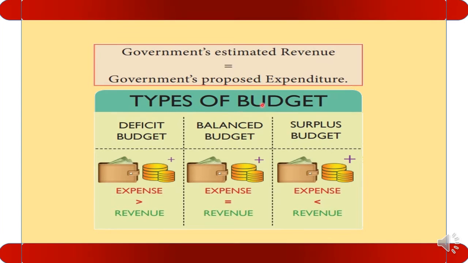Let us see the types of budget. There are three types of budget: deficit budget, balanced budget and surplus budget. The question is, what is deficit budget? It is that budget where the expenses are more and the revenue is less. Let us see the balanced budget. Balanced budget is that budget where expenses and revenue both are equal. And the surplus budget is that where the expenses are less and the revenue is more. So we have seen the types of budget.